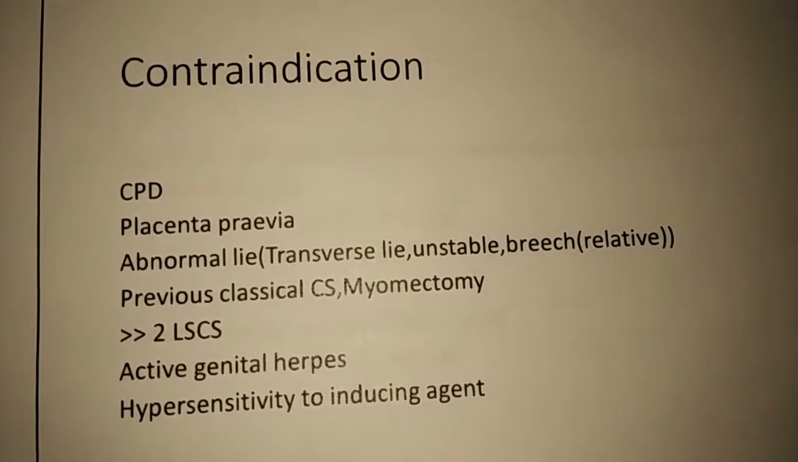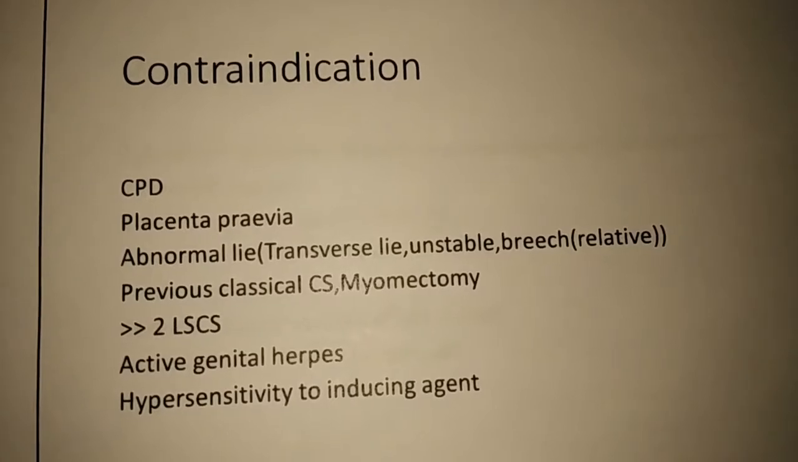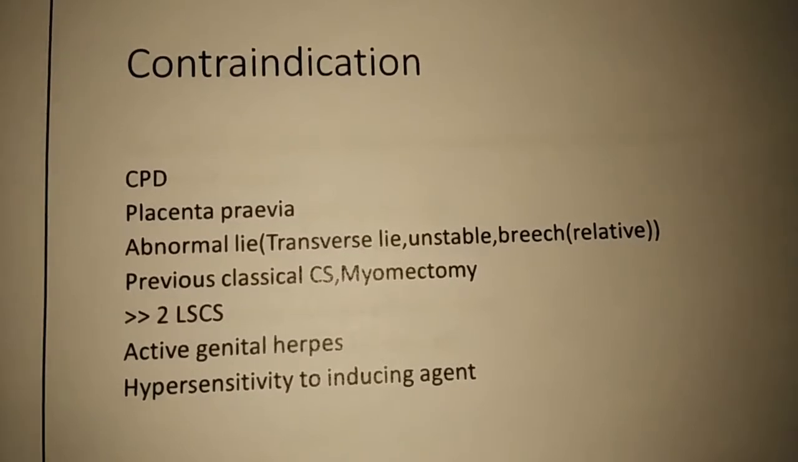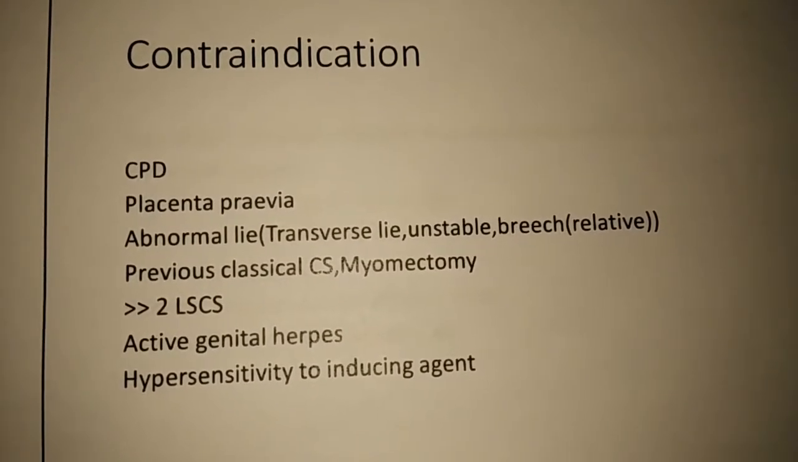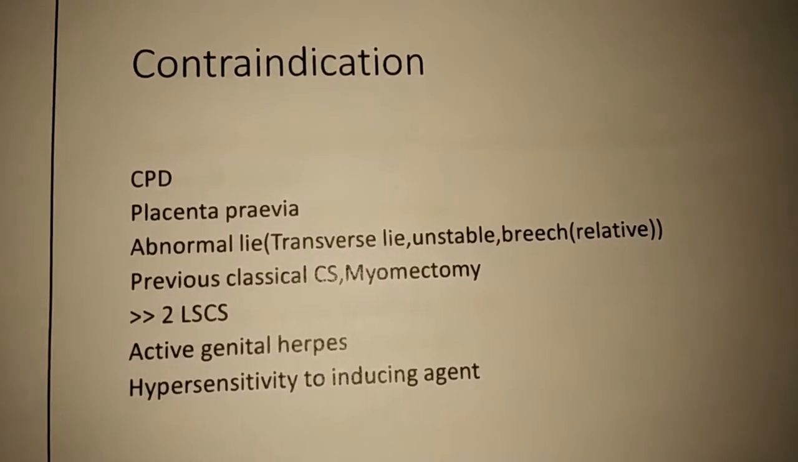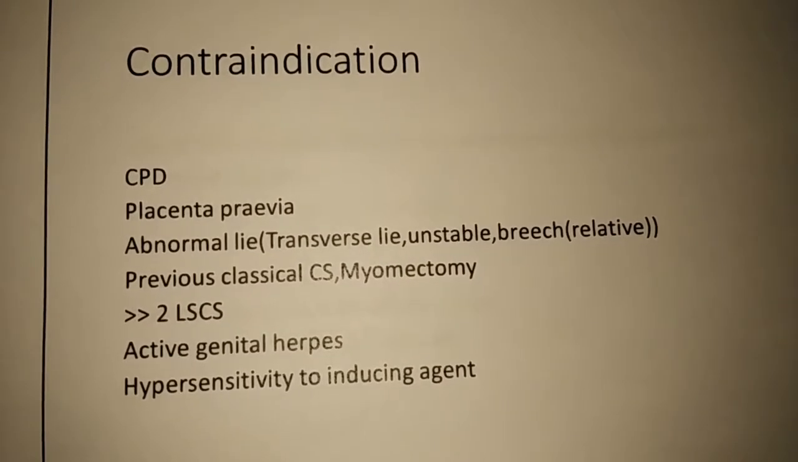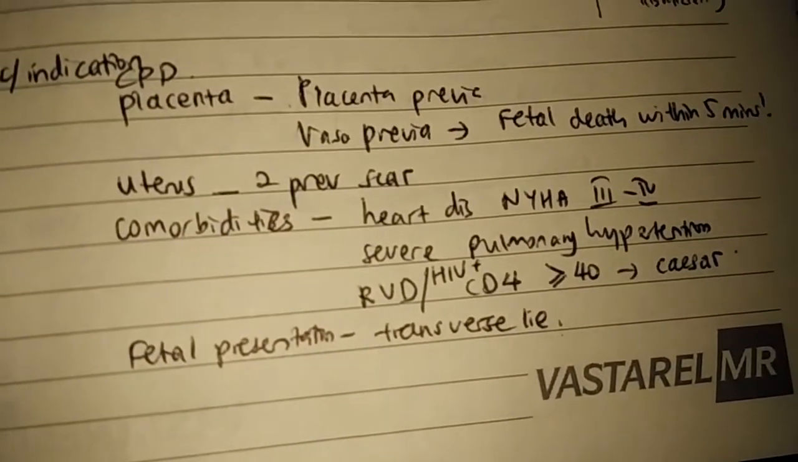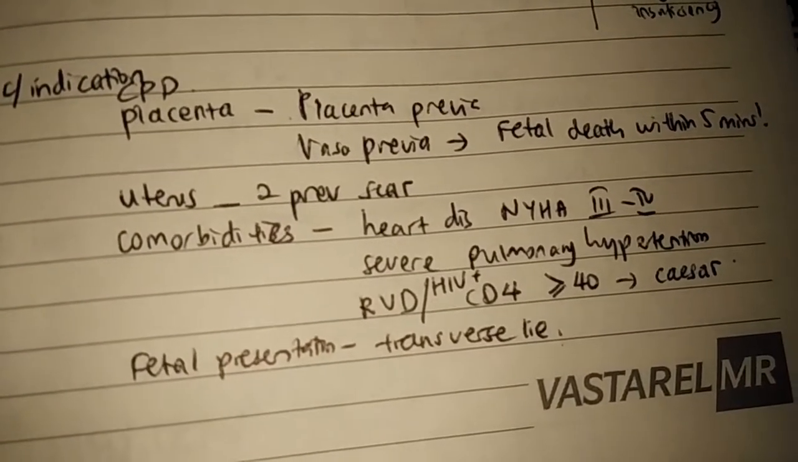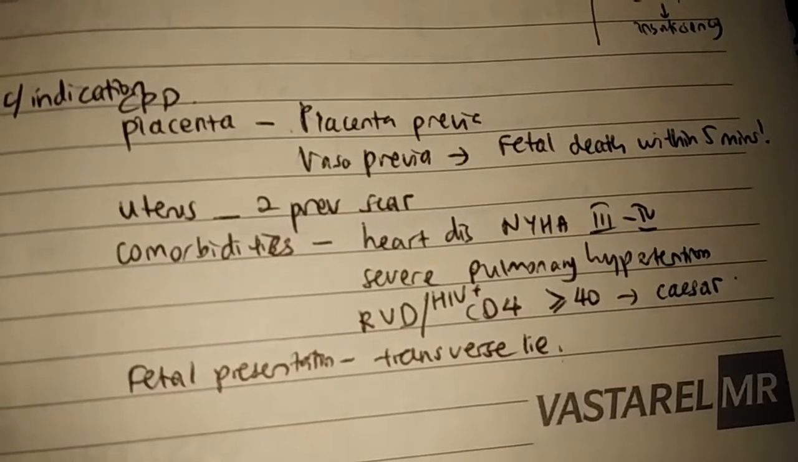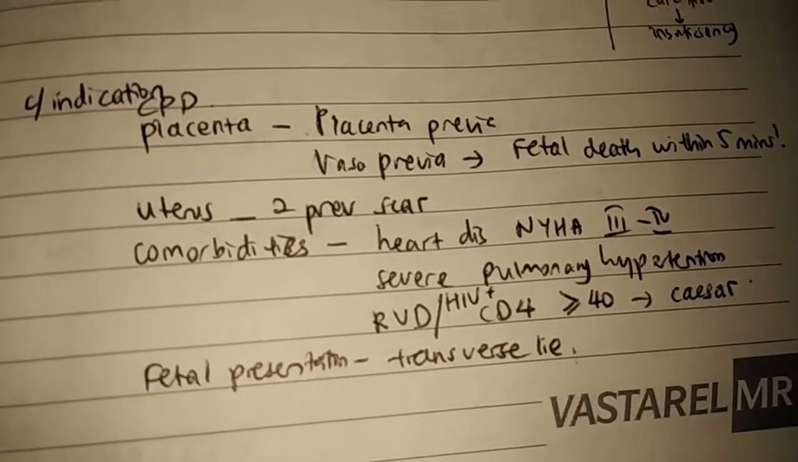These are the contraindications for induction. CPD, placenta previa, abnormal lie, especially the transverse lie, is contraindicated. Breech only relatively contraindicated. Previous scar, there are 2 previous scars, more than 2. Other than that, if the patient has comorbidities such as heart disease, NYHA 3 to 4, tak boleh IOL. Severe pulmonary hypertension, tak boleh IOL. HIV positive, CD4 more than 40, tak boleh IOL, kena Caesar.